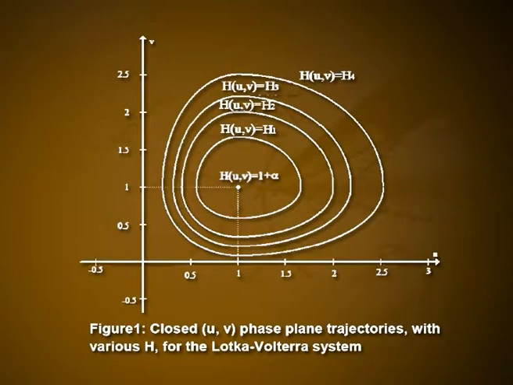A major inadequacy of the Lotka-Volterra model is clear from figure 1, that is, the solutions are not structurally stable. Suppose for example, u(0) and v(0) are such that u and v for tau greater than 0 are on the trajectory h4, which passes close to the u and v axis. Then any small perturbation will move the solution onto another trajectory which does not lie everywhere close to the original one h4. Thus, a small perturbation can have a very marked effect, at the very least, on the amplitude of the oscillation.